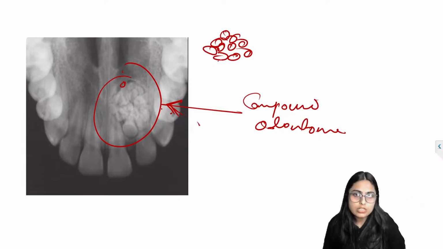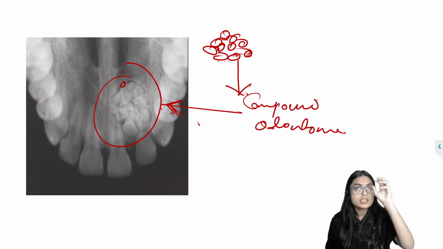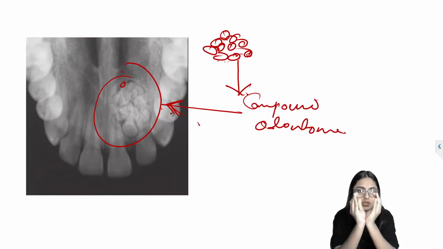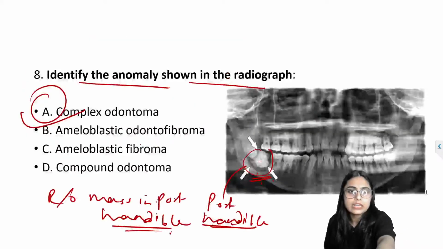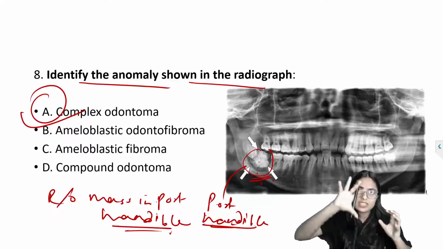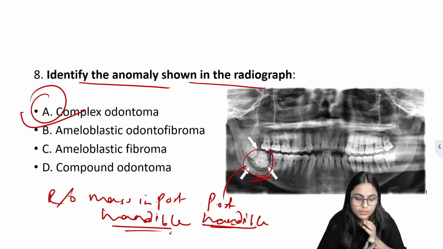Whenever you see small tooth like structures with radiodensity of enamel and dentine, it is nothing but compound odontome, small tooth like structures conglomerated into one. Complex odontome will be a single large radiopaque mass. There will not be any small tooth like structures in complex odontome.